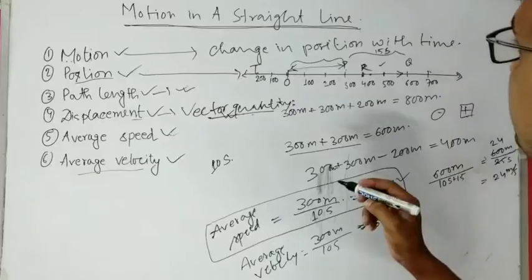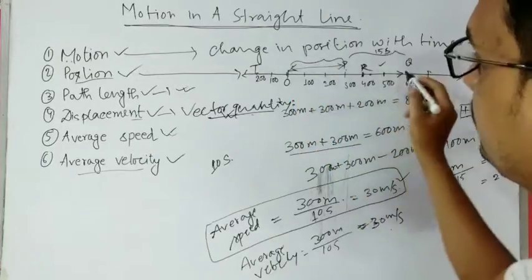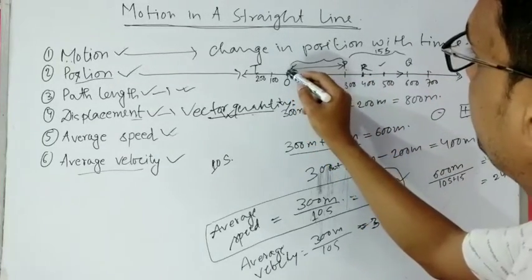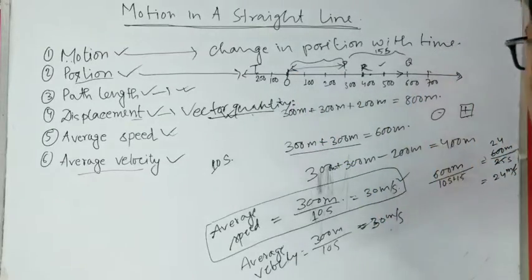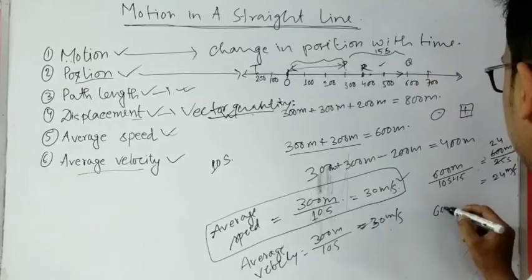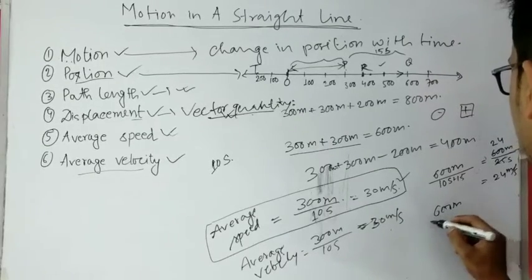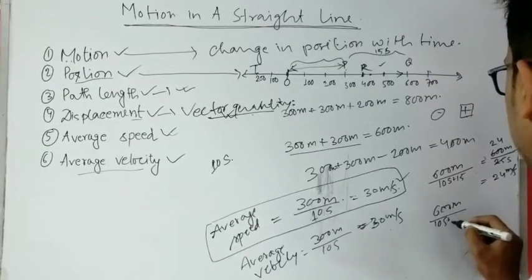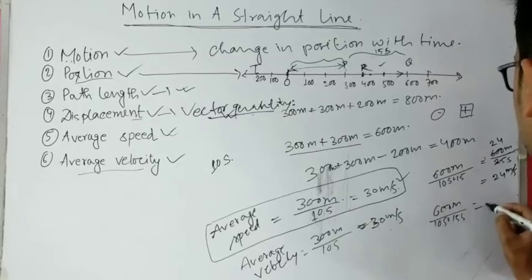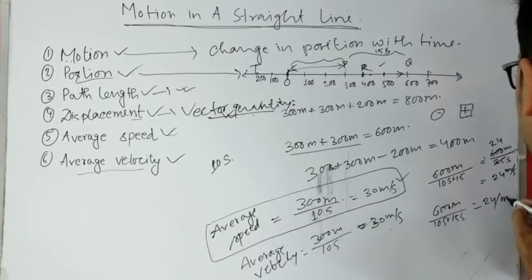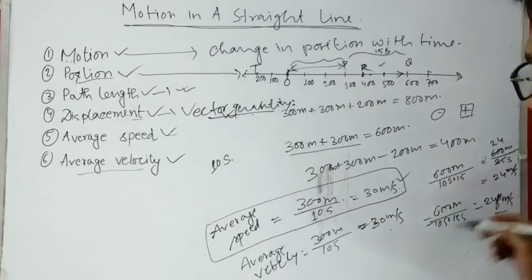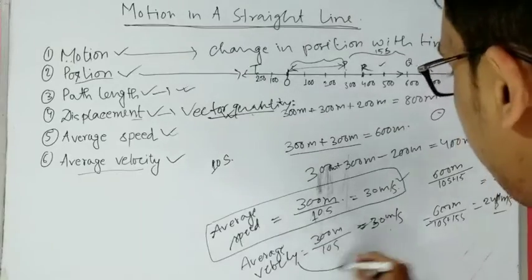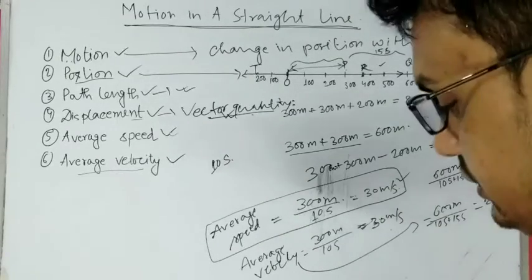And now what would be the average velocity if we consider the particle moved from this point to Q? Then it will again be 600 meter by 10 second plus 15 second. So again it will be 24 meter per second, same thing, but it has an inner meaning that it's in the positive direction when we are doing average velocity.